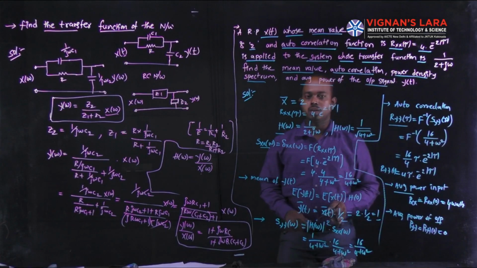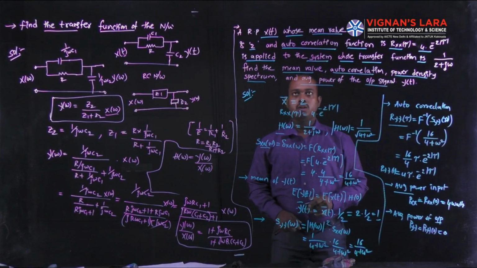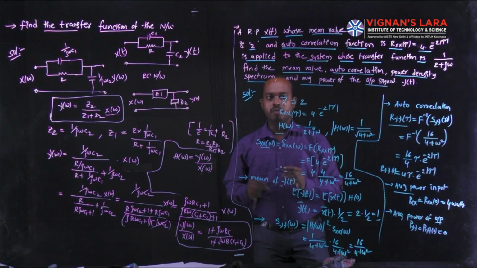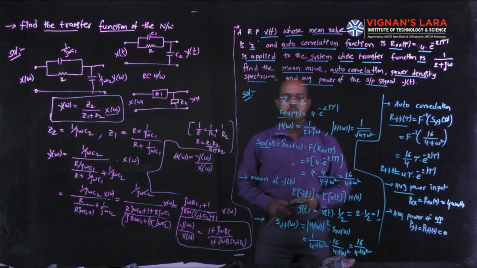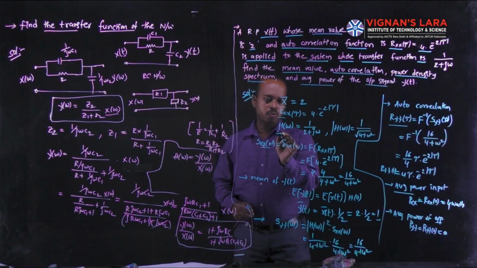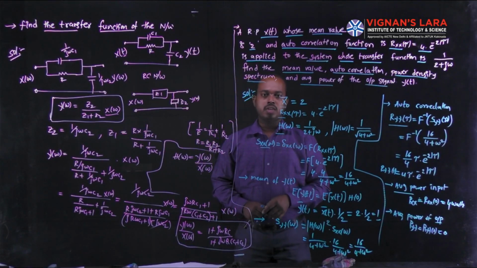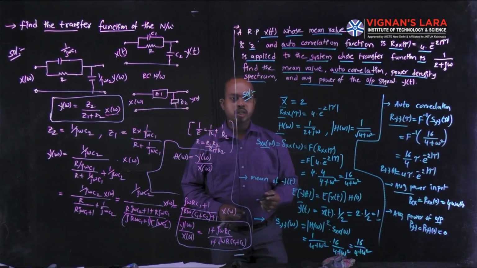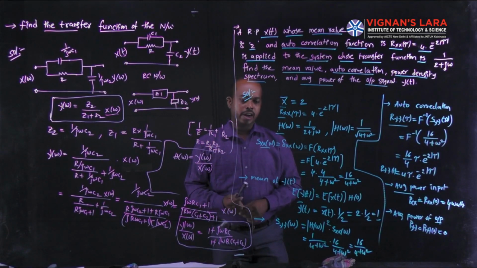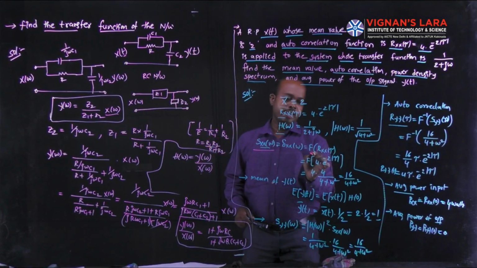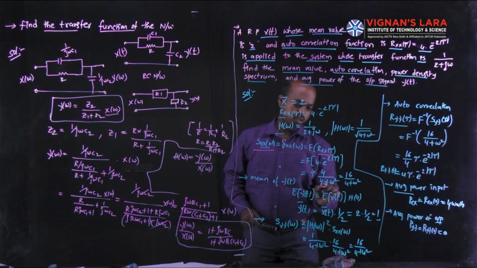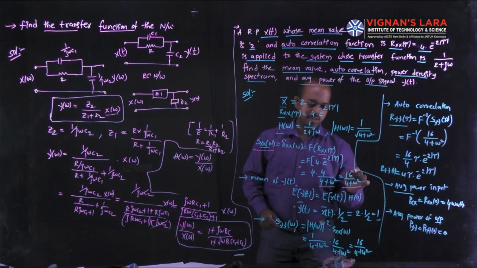These are the values obtained in this model. In this model, you have to give the system input values: x bar, the random process mean, and the autocorrelation function Rxx of tau. This represents the input, and H of omega represents the system transfer function. From these, we can obtain the power density spectrum at the input side, Sxx of omega, by taking the Fourier transform of the autocorrelation function, that is the exponential term.